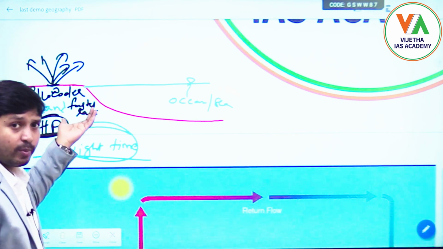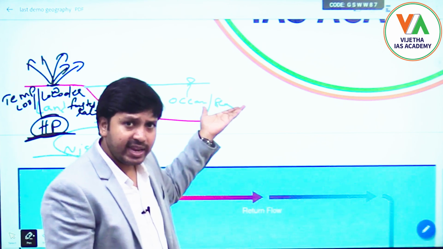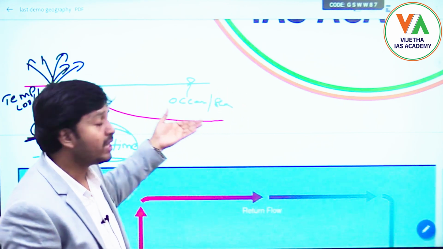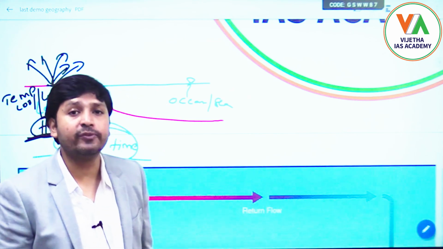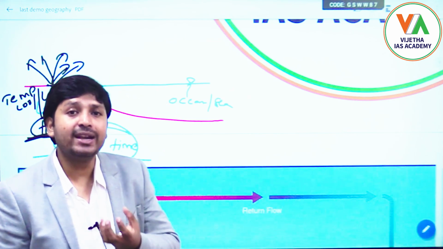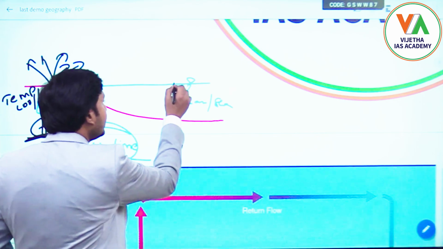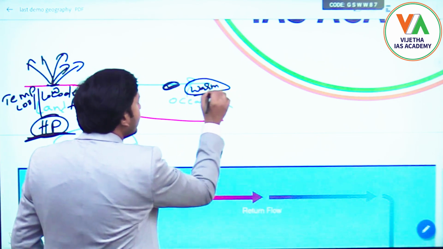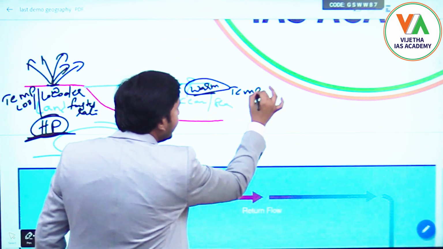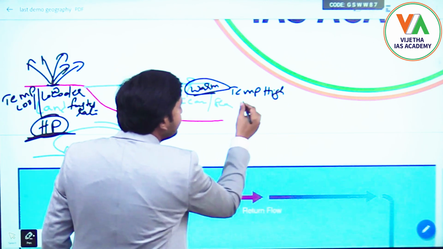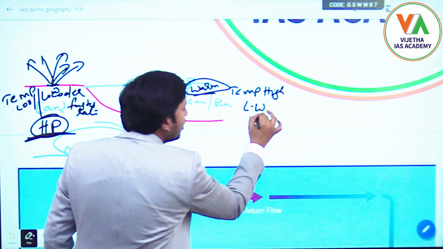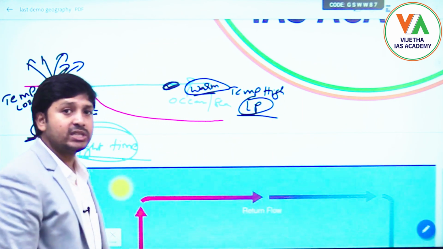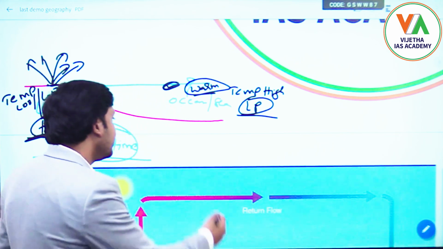The ocean is also releasing heat, but at a much slower pace, so the ocean surface water will be comparatively warmer. Once it is warm, the temperature will be high, and once the temperature is high, will the pressure be high or low? Low pressure.